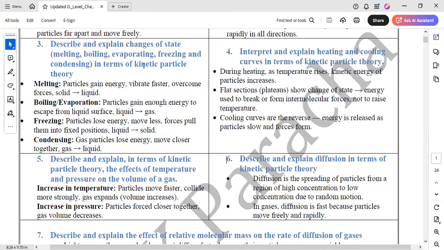In a solid, as we have discussed, particles are arranged in a regular pattern and vibrate about a fixed position. When melting happens, the solid converts itself into liquid. Particles gain energy, vibrate faster, and overcome the forces. When it is in solid form, it starts vibrating faster and faster, and when the melting point is reached, the particles transition from vibration to sliding over each other.